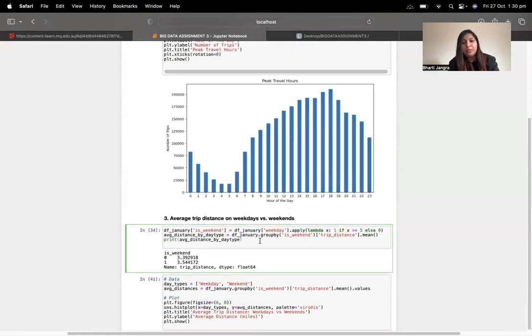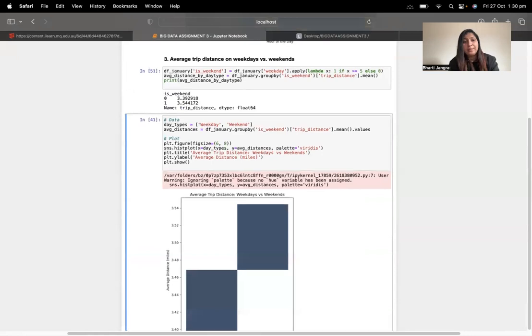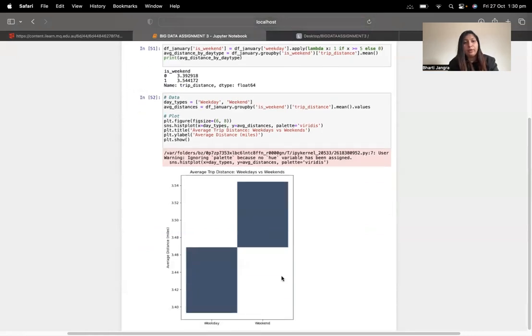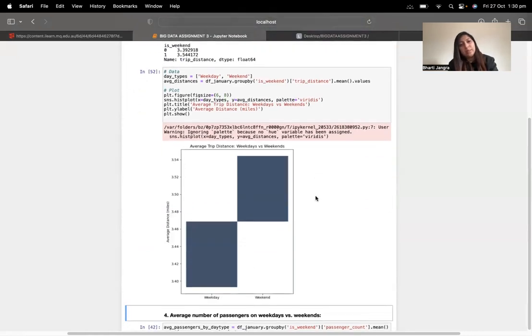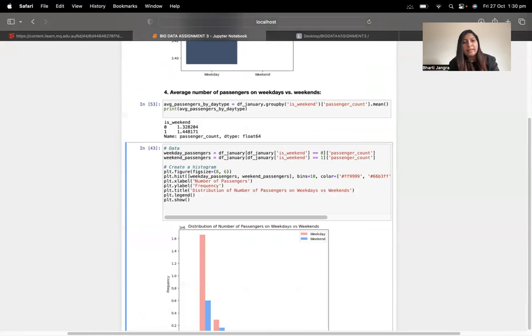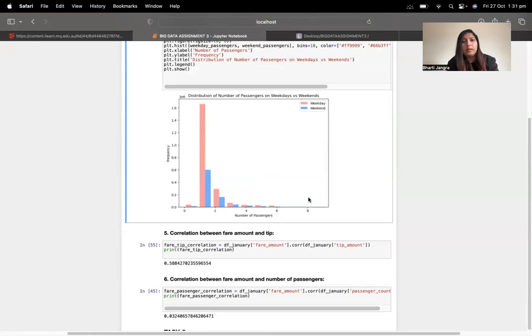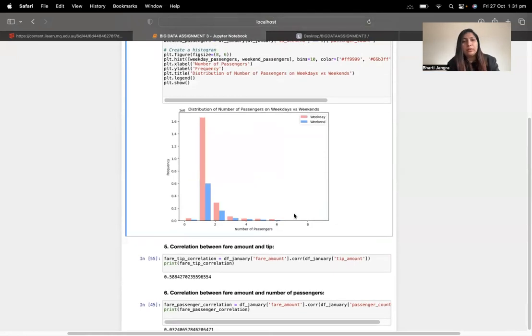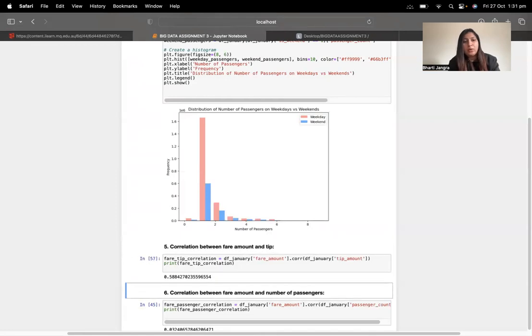Then average trip distance on weekdays versus weekends. This is the histogram plot for weekdays versus weekends. Then comes the average number of passengers on weekdays versus weekends. And this is the histogram plot for the distribution of the number of passengers on weekdays versus weekends. Fifth is the correlation between fare amount and trips, and the correlation between fare amount and the number of passengers.